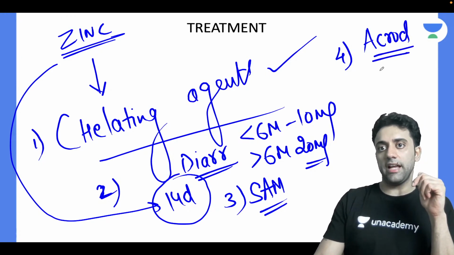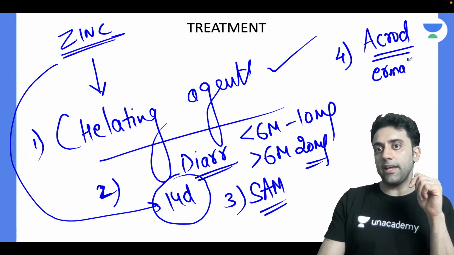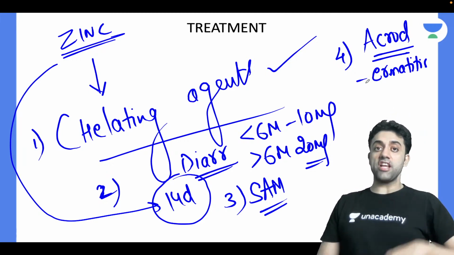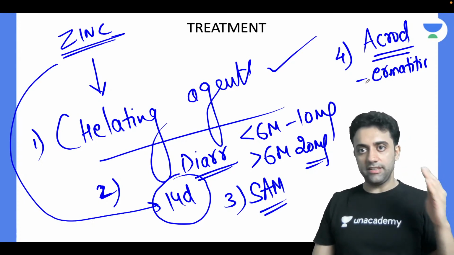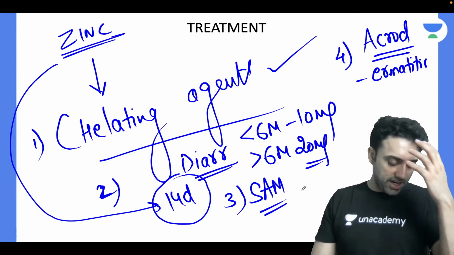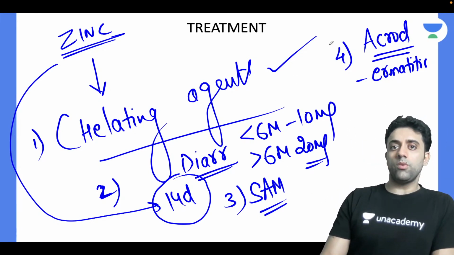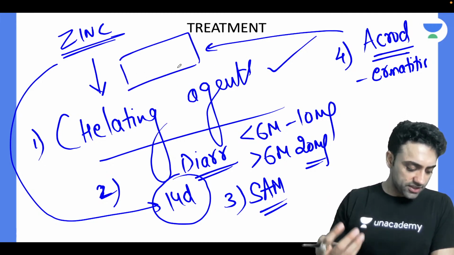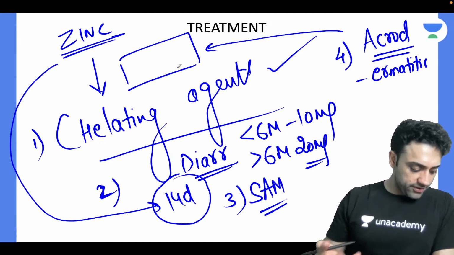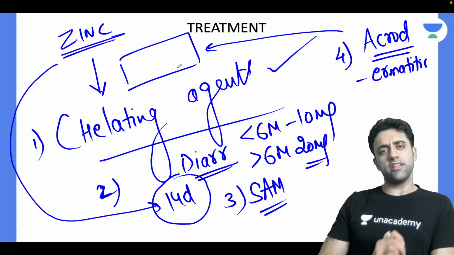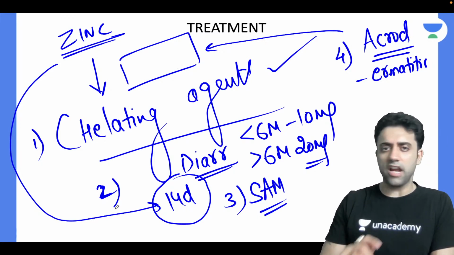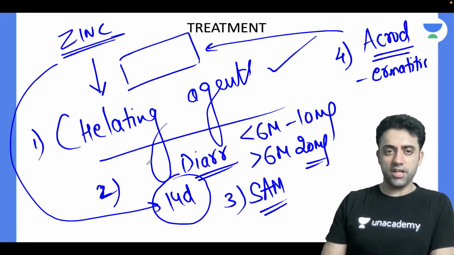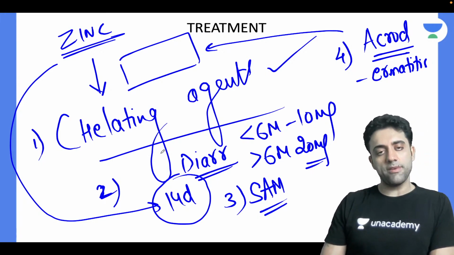Acrodermatitis enteropathica, in that also the patient presents with perioral and perivaginal rash. Zinc is a magical drug in that case. And what is the gene mutation, Osama? What is the gene mutation in acrodermatitis enteropathica? Tell me quickly, fast. Shubham Chaudhary, Shagufta, Hriday, Osama. So beautiful. People who are answering, top class. You will definitely get a rank for sure. Very good. So, what is the gene, Hriday? What is the gene mutation in acrodermatitis enteropathica?